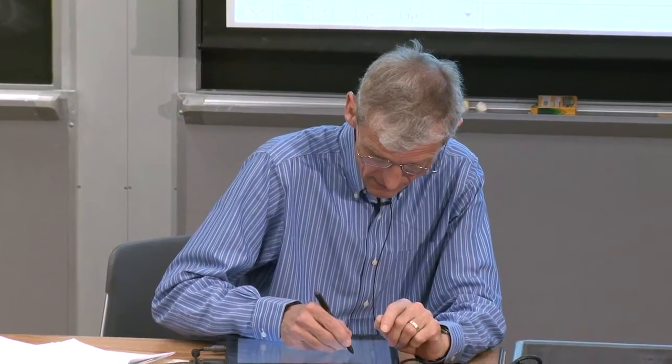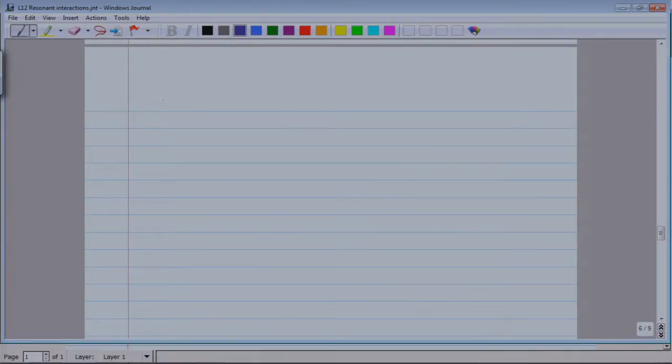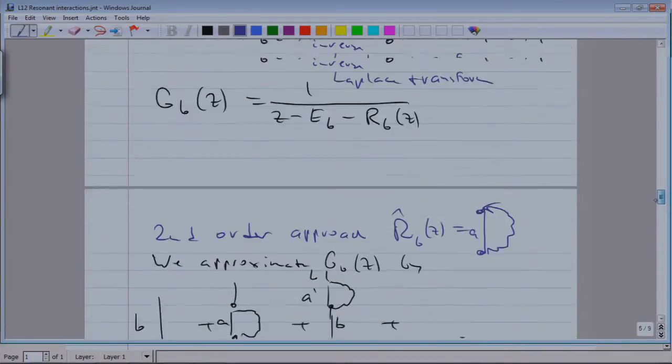Okay, so our result for this kernel, which describes the state B, is... we have... just go back so that you see it again.